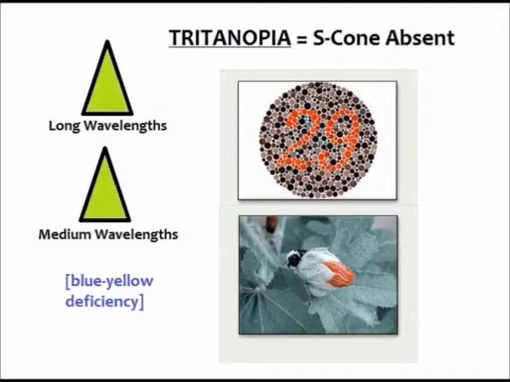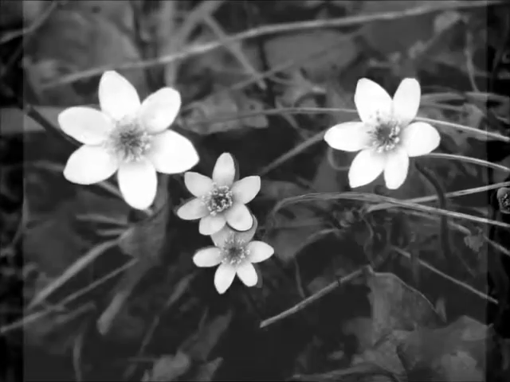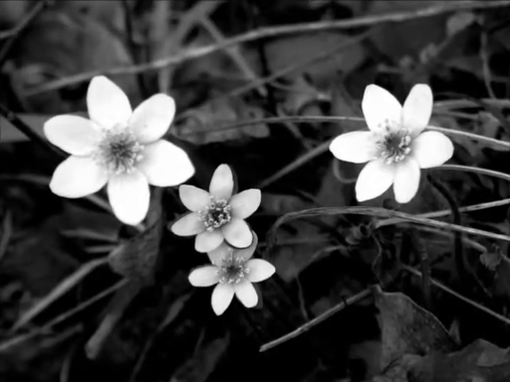If the S cone is absent, the person has a blue-yellow deficiency. The generic defect name is called tritanopia, and this is a rare situation for people to have. Here, the number 29 has turned orange, and the yellow and the surrounding dots are now gone. The pink rose is also now red. To have one cone is very rare, and it is called monochromacy. Everything is perceived in shades of gray.